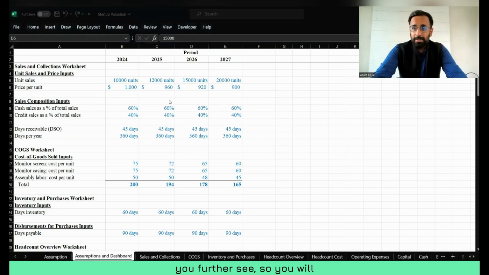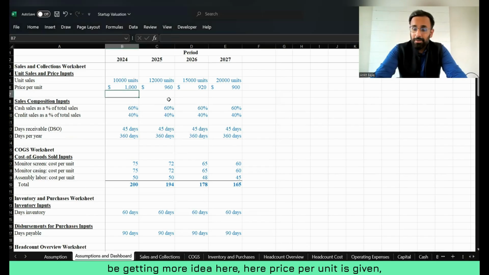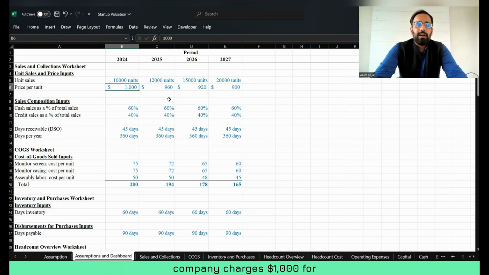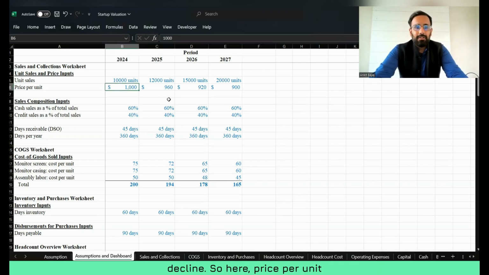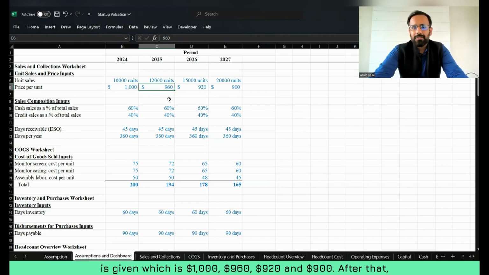Now, if you look further, you will get more idea here. Price per unit is given, right? At what price the company will be able to sell these products in the market. Here, the company charges $1,000 for one laptop. And you can see that there is a decline in the price. The company is pretty sure that once its sales increase, its cost will automatically decline due to the benefit of economies of scale. So here price per unit is given, which is $1,000, $960, $920, and $900.